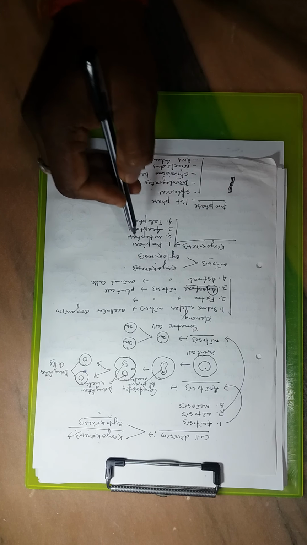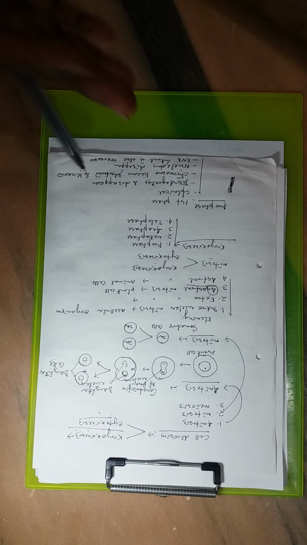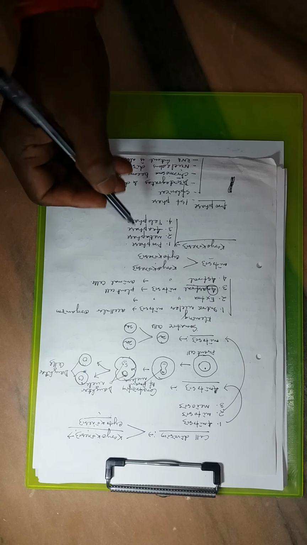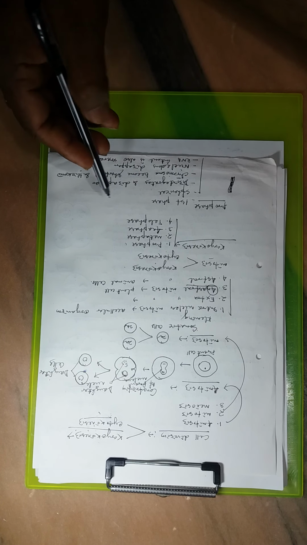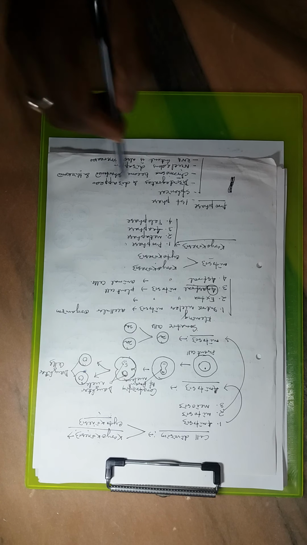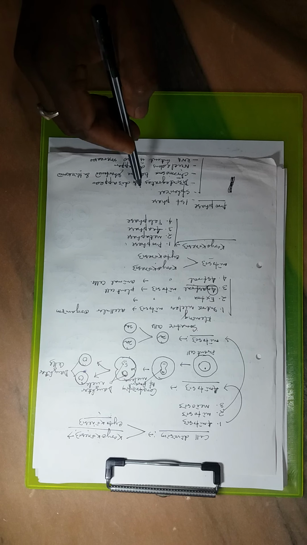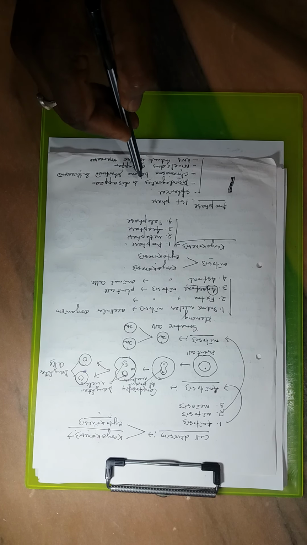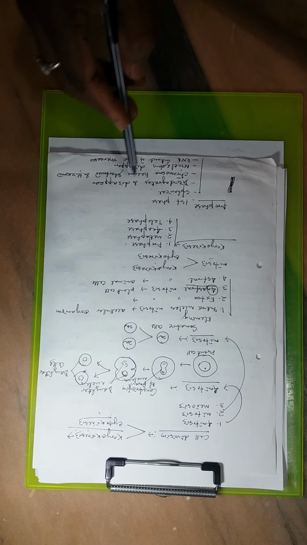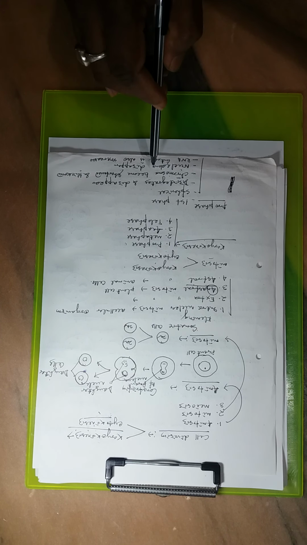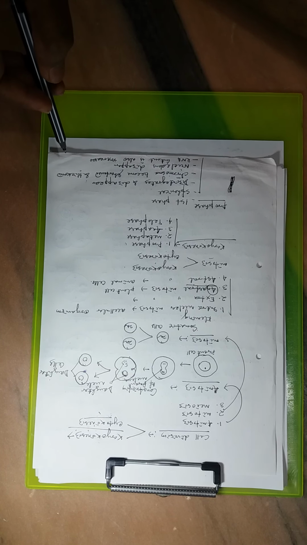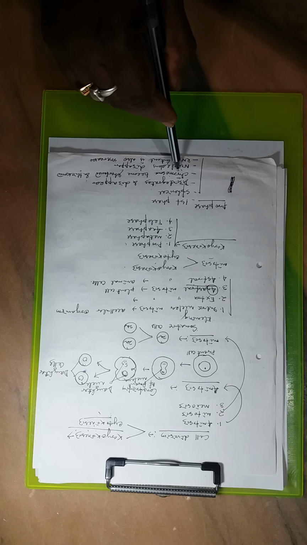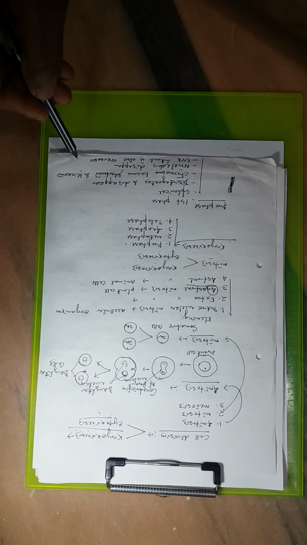Students, during interphase, the cell prepares itself to divide. The cell is ready for division. Then prophase occurs. It is the first phase of karyokinesis, the first phase of nuclear division, during which the cell becomes spherical and viscous, and it starts with the disintegration and disappearance of the nuclear membrane. In this phase the chromosomes become shortened and thickened.